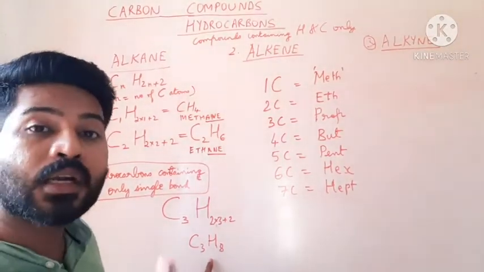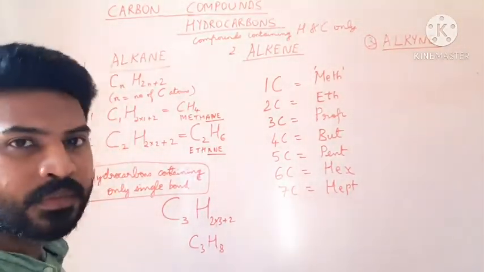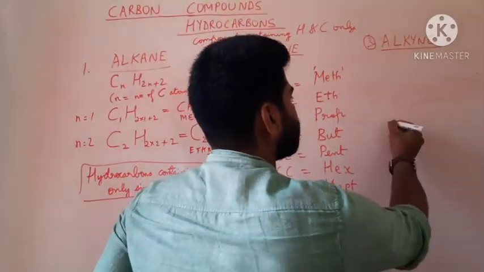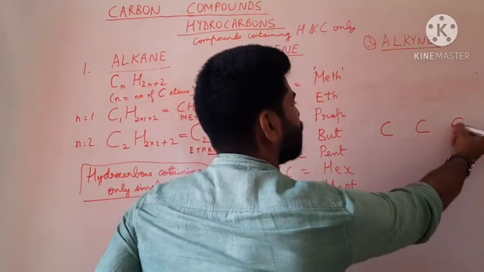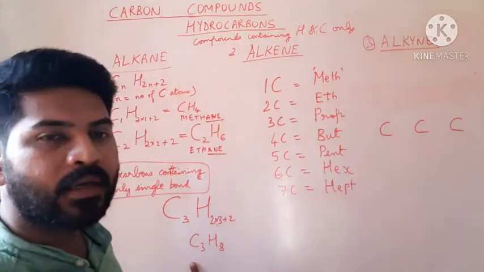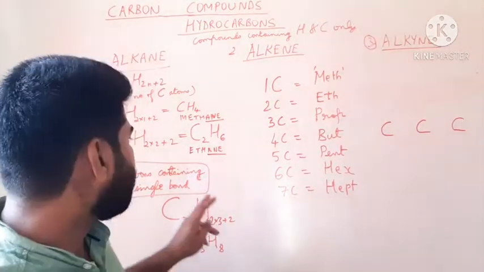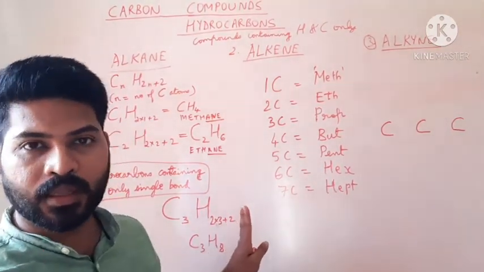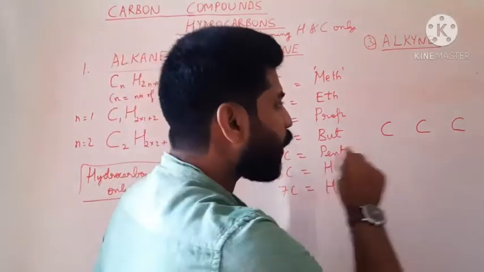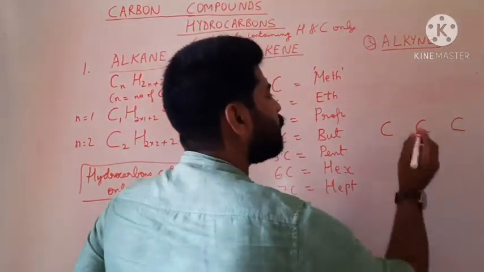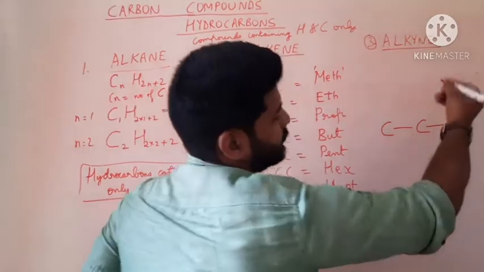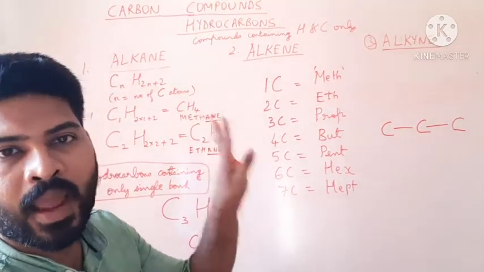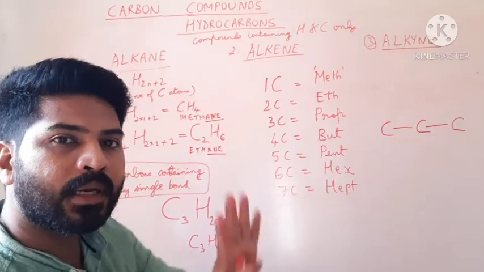Let us write the structural formula. How to write the structure? As you know, first write down all the carbon atoms in a straight line. So there are 3 carbon atoms. All the 3 carbon atoms are written in a straight line. Point number 2, because it is an alkane, it will always contain single bond only. Therefore, the next job is to join all these carbon atoms with a single bond. One single bond, one single bond. And step number 3, add hydrogen atoms so that valency of carbon is 4.